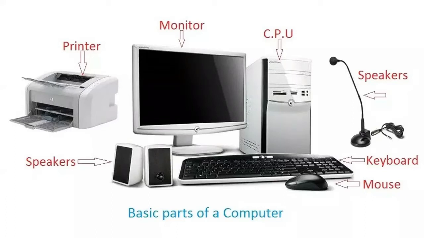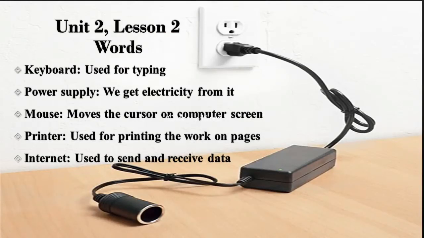Now I will tell you the uses of these parts of the computer. Look at your screen. A keyboard is used for typing. I hope you all know and have also used a keyboard. A power supply, you can look at the picture in the background. A power supply is a place where we get electricity.